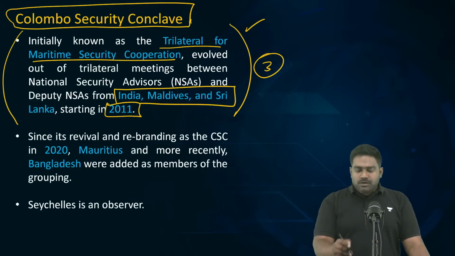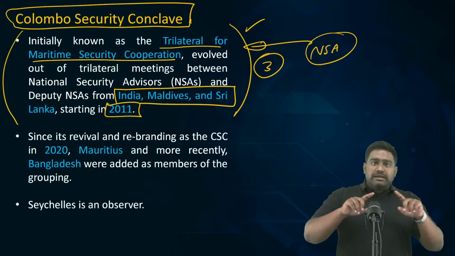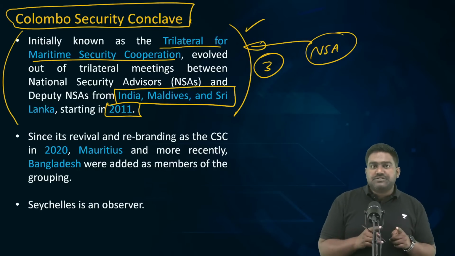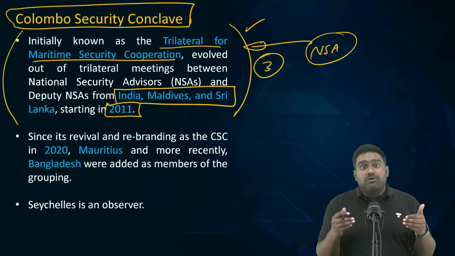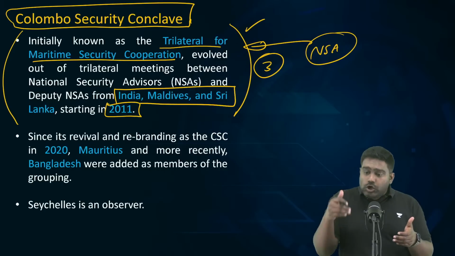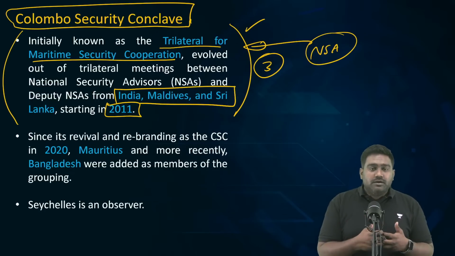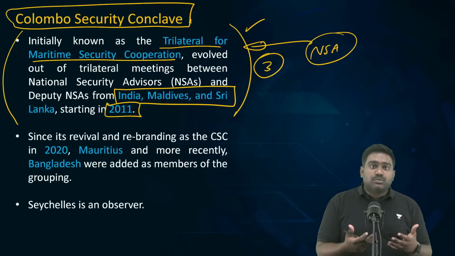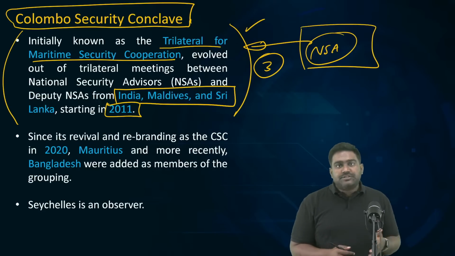This was a platform for the national security advisors to come together along with the entire security establishment of these countries. So, the national security advisors, the national security commissions of these countries, with the armed forces, intelligence agencies, law enforcement agencies, they would all get a platform to coordinate, cooperate, to share information, discuss with each other, and even conduct joint missions and joint operations to tackle the threats.